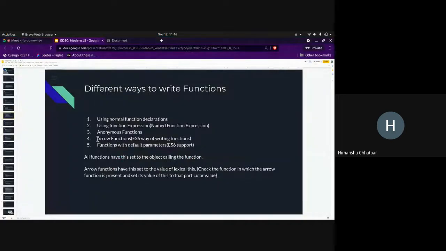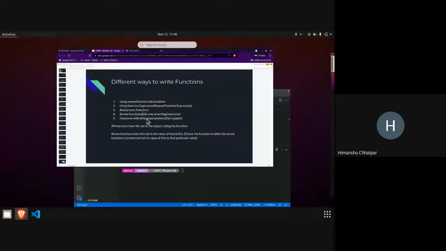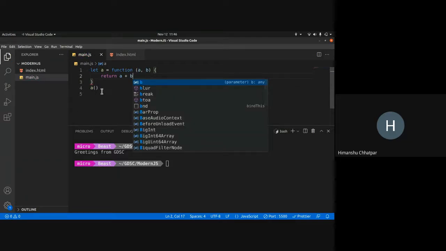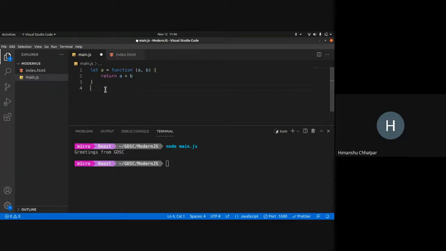Now the next is arrow syntax. This arrow syntax is the ES6 way, that is the new way of writing functions. So let's make a function called add. The function add will accept two variables a and b, and what we'll do is return a plus b. On executing a, I can console.log the value. Console.log a.